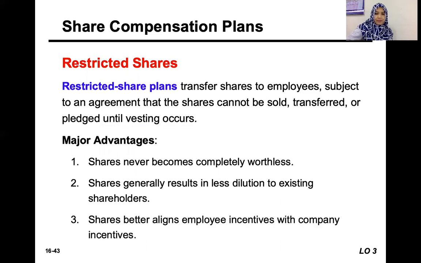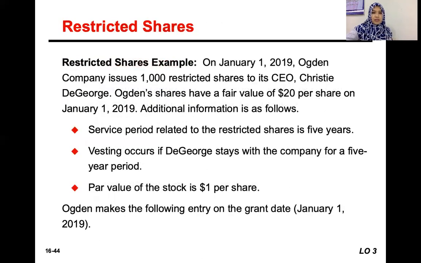It also makes sure that the employee has an incentive aligned with the company's incentive, because it puts certain restrictions into the share plans. For example, the company issues 1,000 restricted shares to its CEO, and the company's share has a fair value of $20 per share on January 1st, 2019.